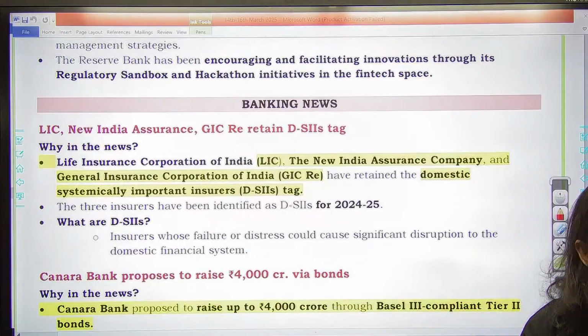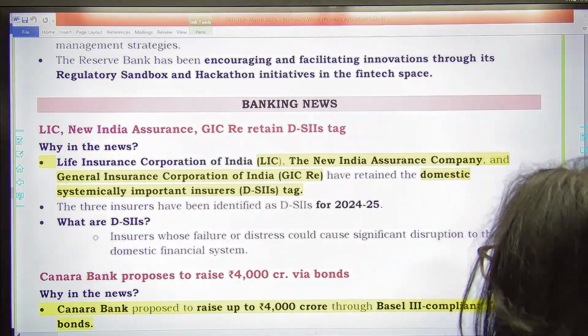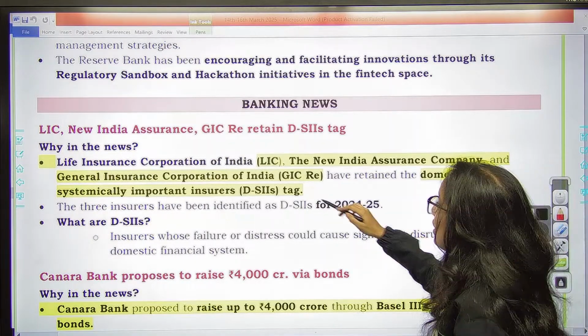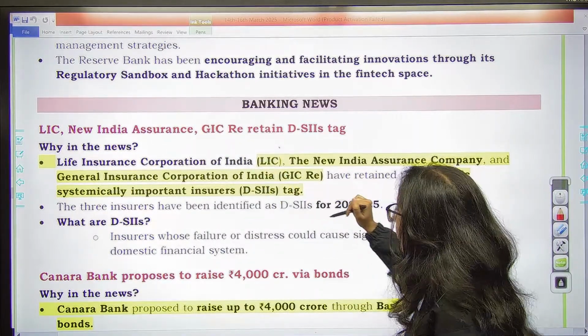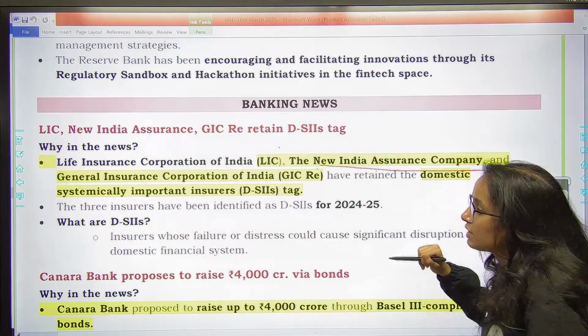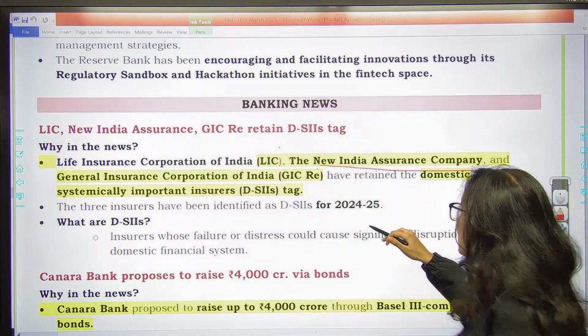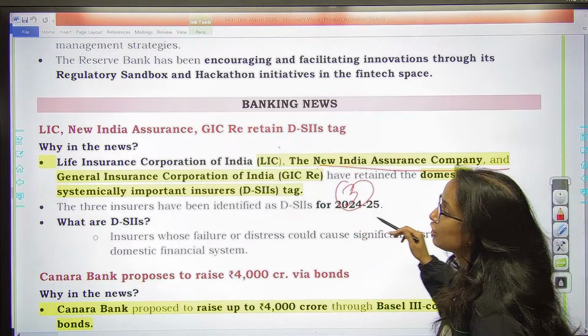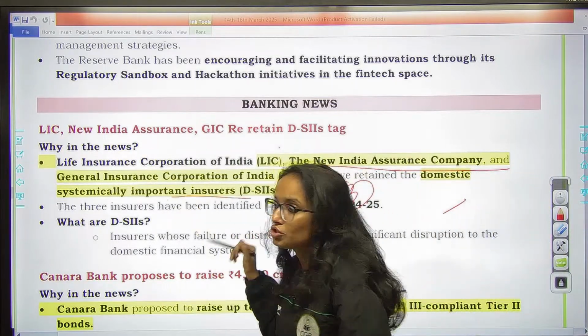The next one is banking news segment. The LIC, now this is going to be very important to remember. LIC, Life Insurance Corporation of India, then New India Assurance Company and GIC Re. Three of them, they have retained their position as domestic systemically important insurers.